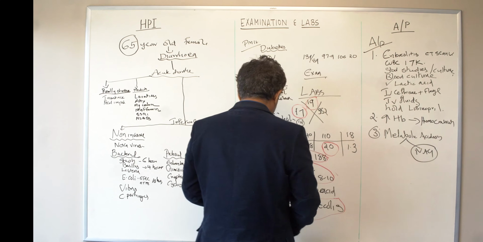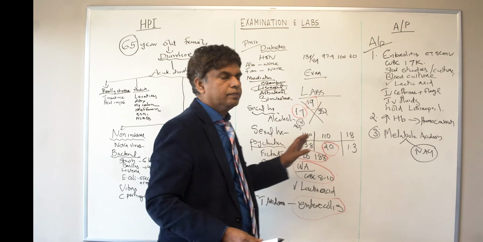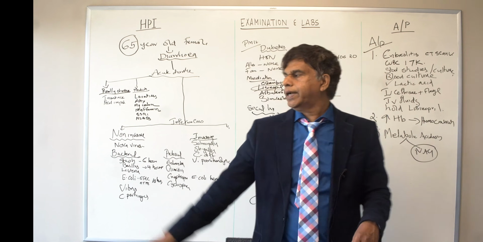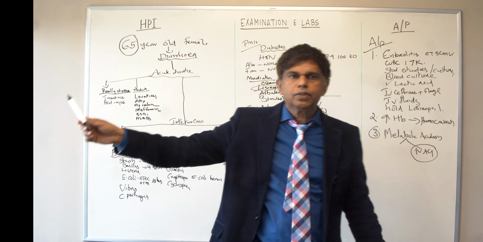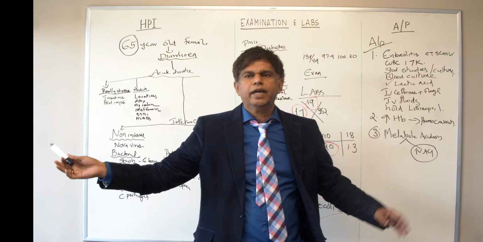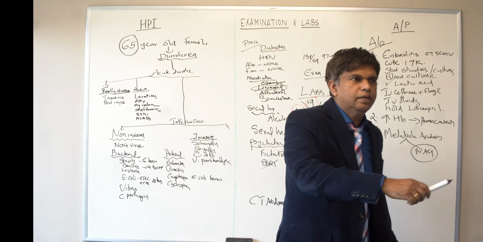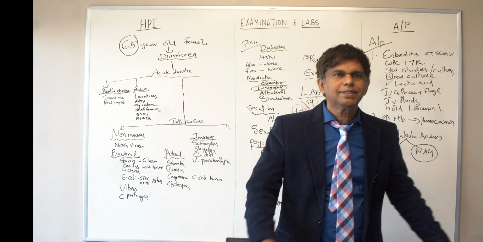Then somebody tell me what are some causes of the non-anion gap metabolic acidosis, whatever I told you in this. Let's see what the smart people in here. Which one is easy? Diarrhea. Everybody knows diarrhea causes non-anion gap metabolic acidosis. What else? Somebody tell me. Renal tubular acidosis. Renal tubular acidosis in what condition?